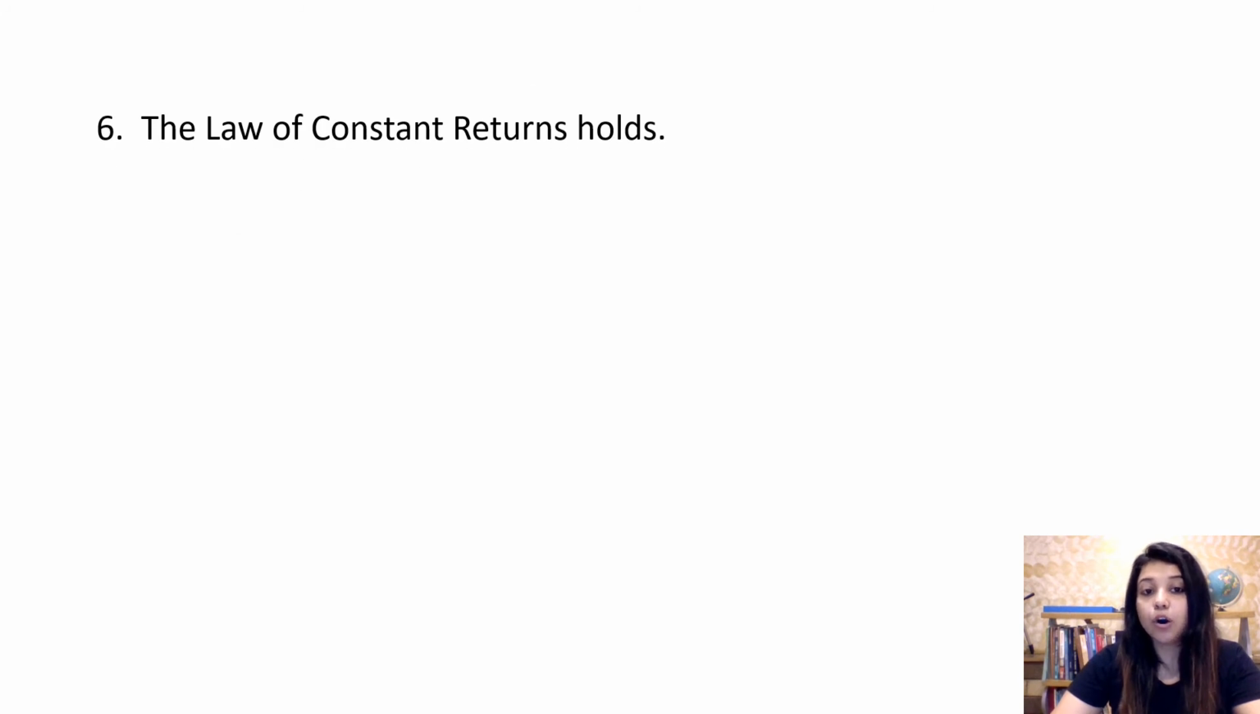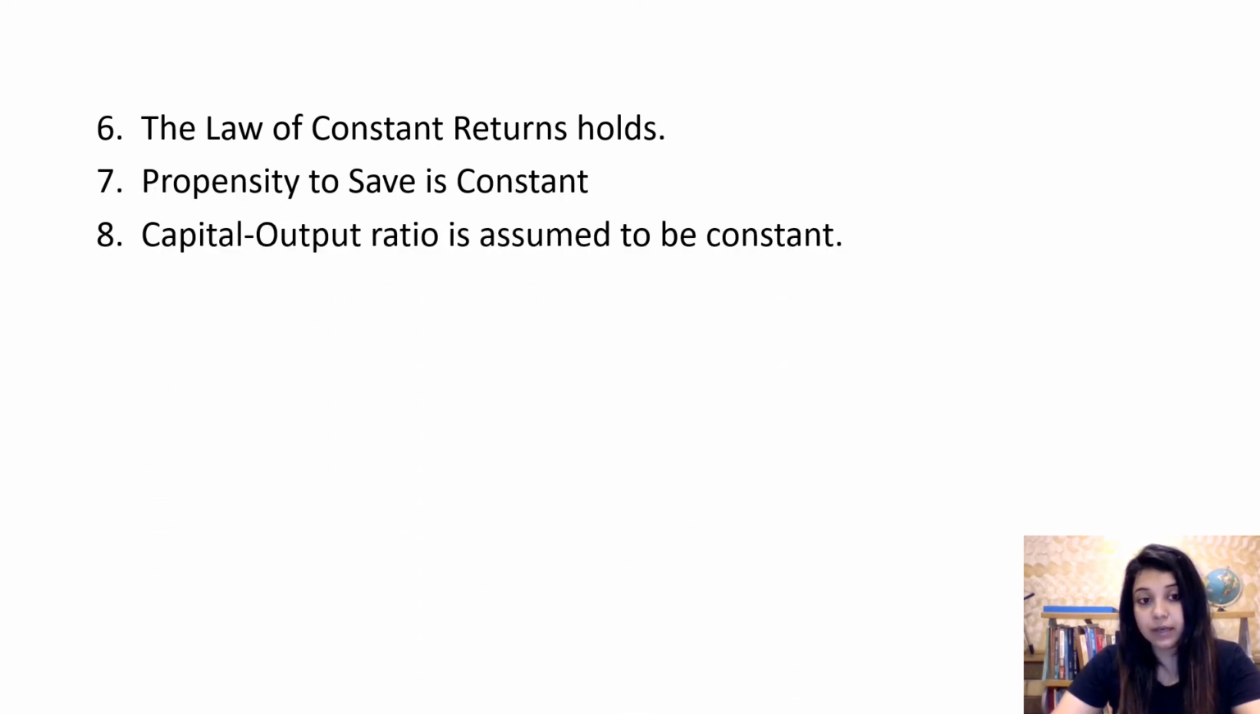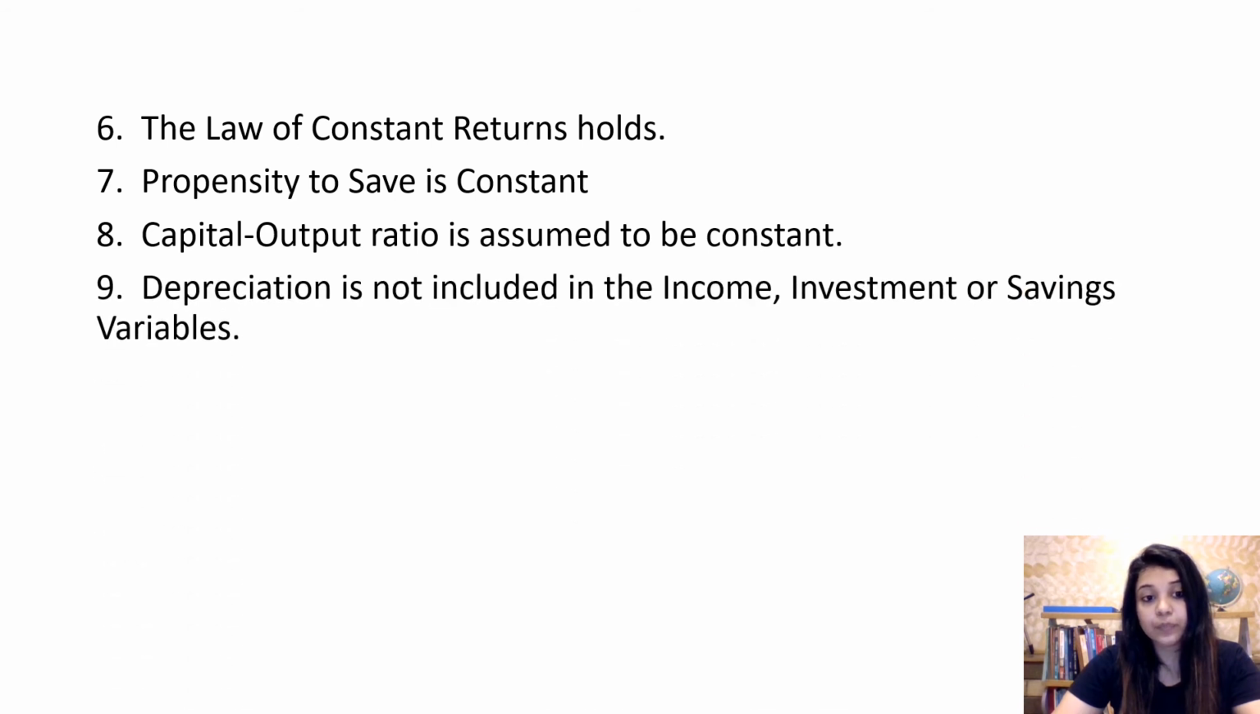Next, the law of constant returns holds. That is, when inputs or variables are increased in a certain proportion, the output also increases in the same proportion. The propensity to save is constant. This we have discussed earlier. The capital output ratio is assumed to be constant. Capital output ratio is the amount of capital needed to produce 1 unit of output. This also we have discussed in the earlier video.